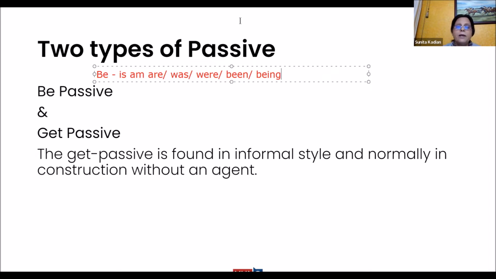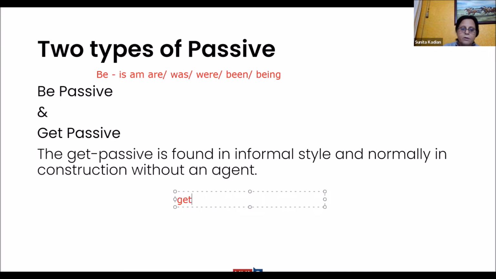But in a passive voice, in get passive, soon after the get verb, you have V3. V3 means the past participle form of the verb. You're going to have this. Or in get passive, you can have an adjective also soon after it.